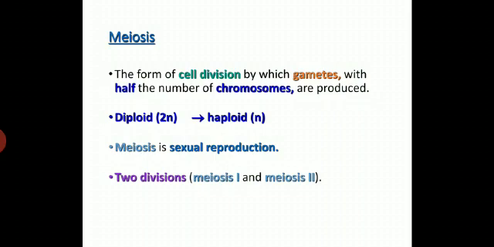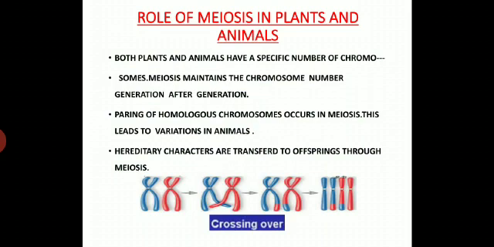Meiosis takes place during sexual reproduction, and we can see the role of meiosis in plants and animals. Both plants and animals have a specific number of chromosomes. Meiosis maintains the chromosome numbers generation after generation, or you can say the uniformity of the chromosomes is maintained in every generation because of meiosis.